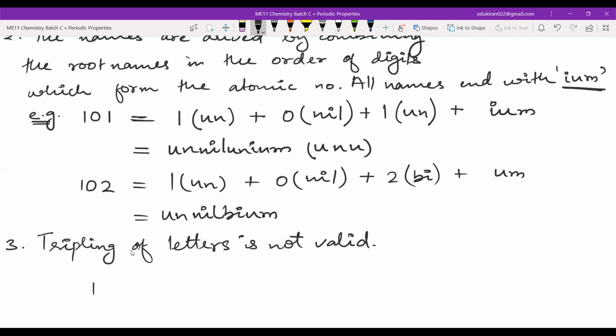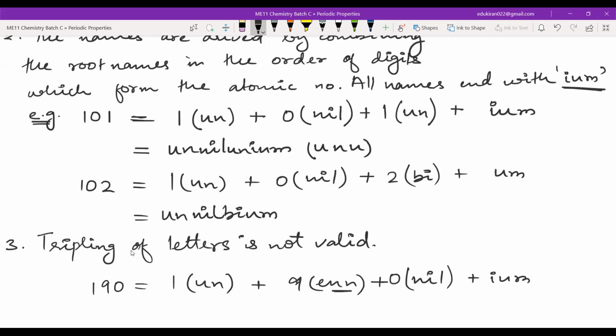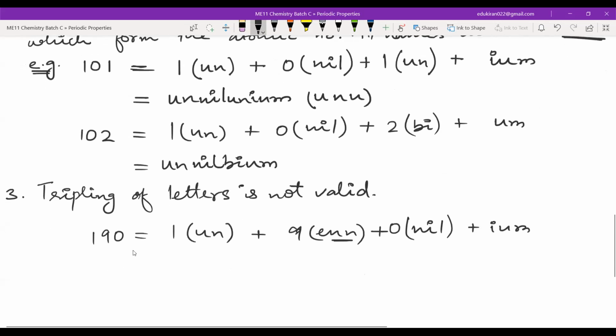For example, this will not come, but if the atomic number is 190, then you will have 1, that is un, plus 9 will be enn, plus 0 will be nil, plus IUM. But if I write it like this, you will have un, enn, then again n will be there, nilium.